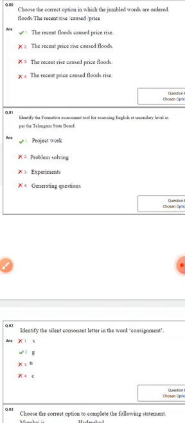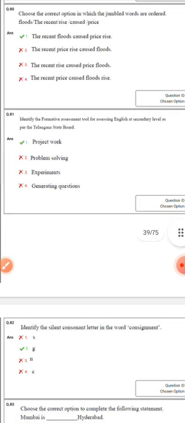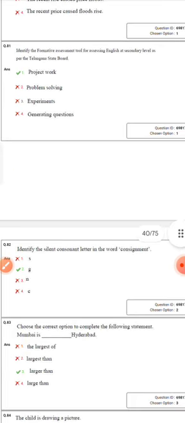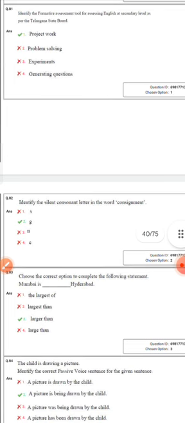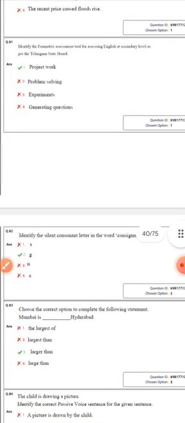Project work, every secondary level student must do project work, from 6th to 8th classes and secondary and higher secondary classes, up to 10th class. Project work, we know project works and read and reflect, writing notes, all this comes under FA.